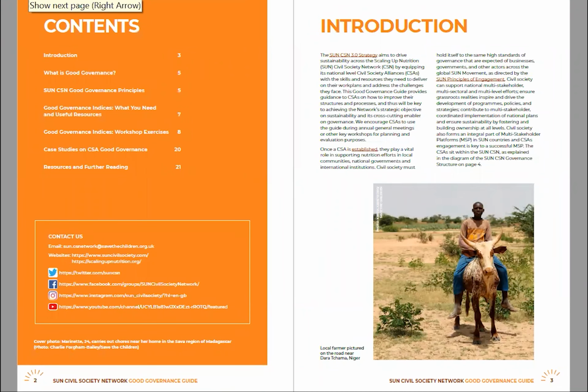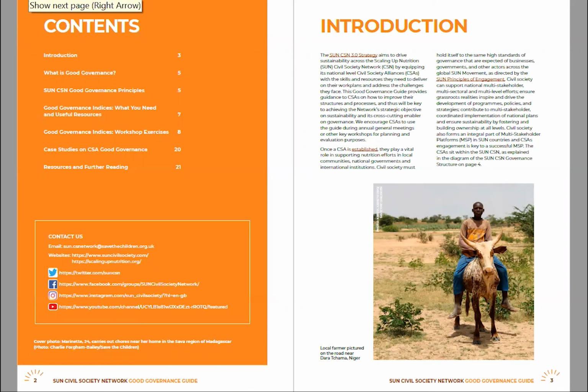The aim of the Good Governance Guide is to provide guidance to civil society alliances on how to improve their governance structures and processes, which will be key to achieving the network's strategic objective on sustainability and its cross-cutting enabler on governance. We encourage CSAs and civil society alliances to use the guide during the annual general meetings or other key workshops for planning and evaluation purposes to ensure good governance and long-term sustainability.